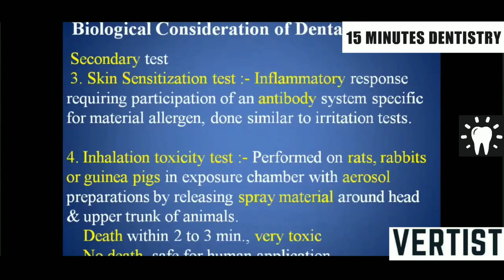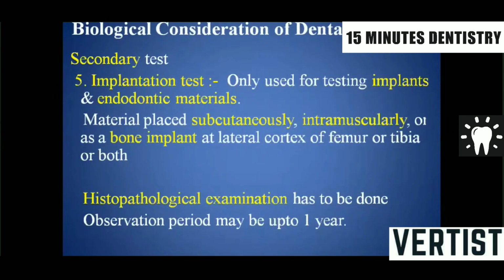So the fourth one would be the inhalation toxicity test. It is performed in rats, rabbits or guinea pigs in an exposure chamber with the aerosol preparation, by releasing the spray material around the head and upper trunk of that particular animal. If within 2 or 3 minutes the subject, either rat, rabbit or guinea pig, dies, then it is very toxic. If there is no death, then it is safe for human application, and that can proceed to the uses test.